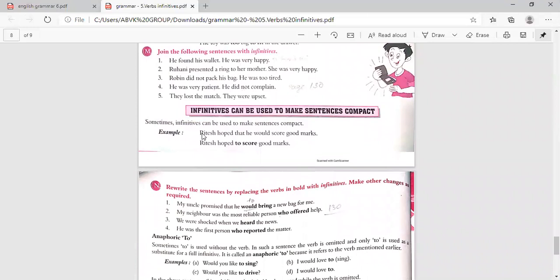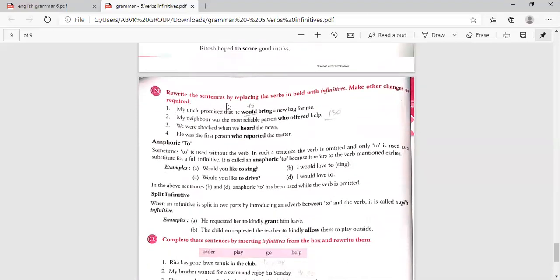Infinitives can be used to make sentences compact. Sometimes infinitives can be used to make sentences compact. How? Ritesh hoped that he would score good marks. Ritesh hoped to score good marks. So how easily they changed it. How many words? 1, 2, 3, 4, 5, 6, 7, 8. So this is reduced to 1, 2, 3, 4, 5, 6. Two words are reduced.